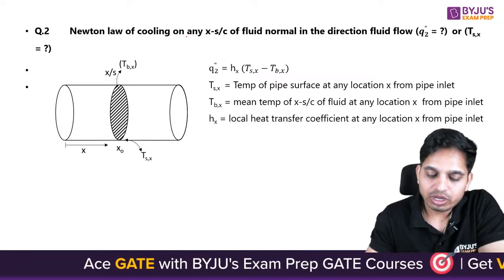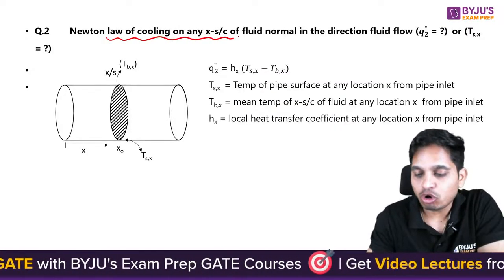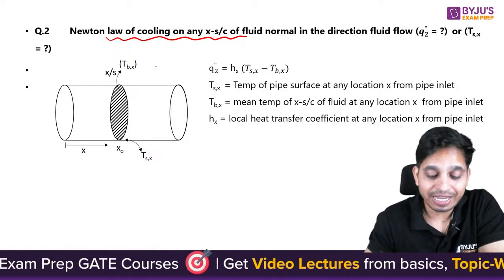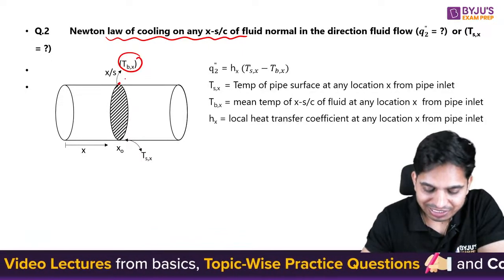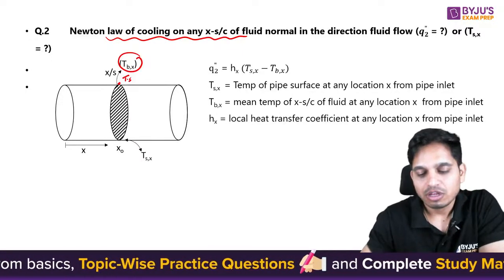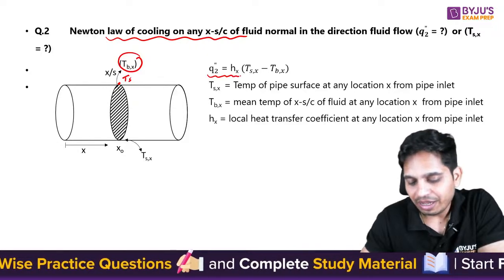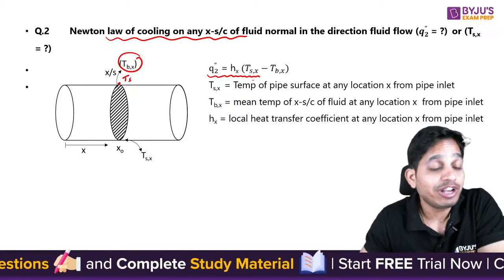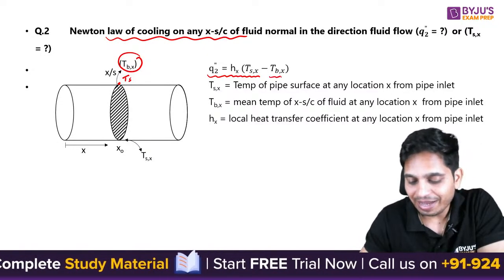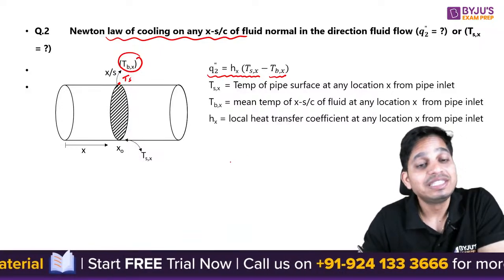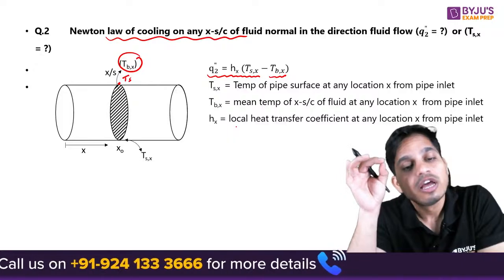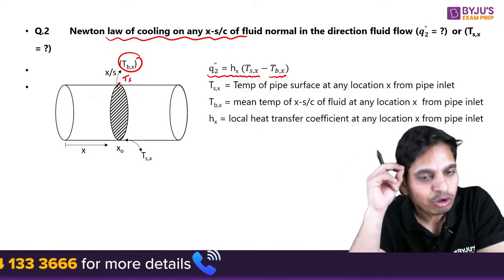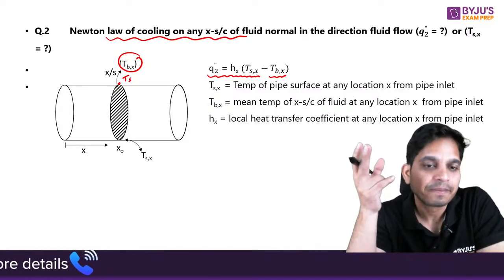If they ask you to calculate heat transfer at any cross section, that means there will be a bulk mean temperature at this cross section and there will be a surface temperature at this cross section. So you can find q_x as h_x times (T_s,x minus T_b,x), the surface temperature at this cross section minus the bulk mean. Guys, these cases are going to help very much. If you just stick to these cases, you will be able to solve all the questions. You simply need to identify which case they are asking. Okay.